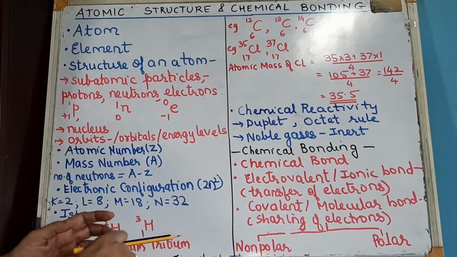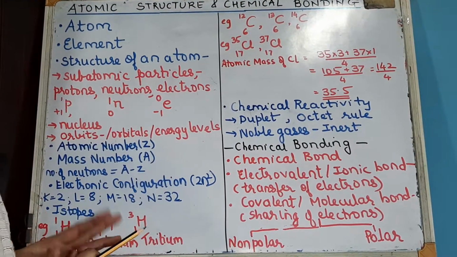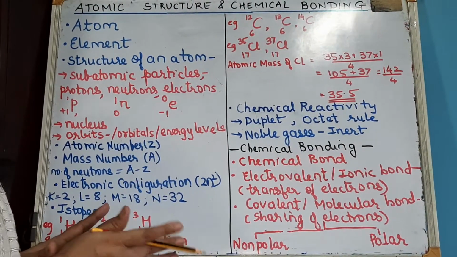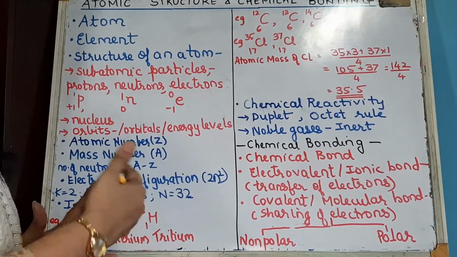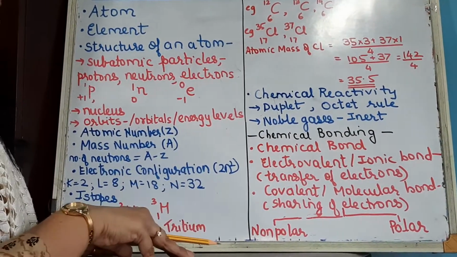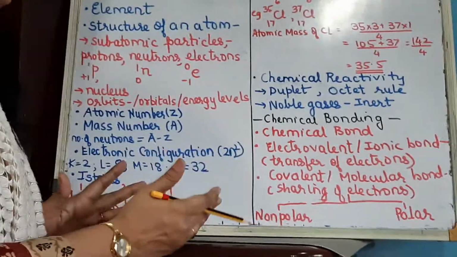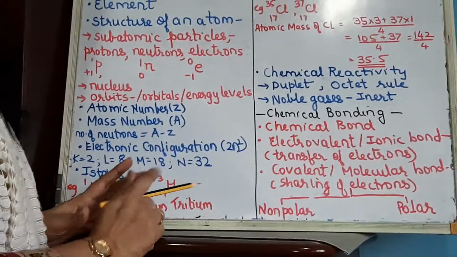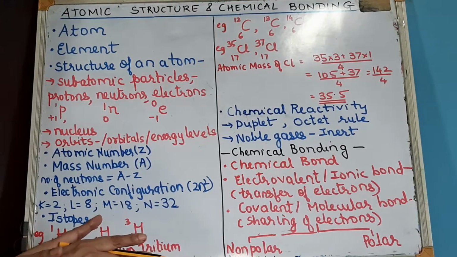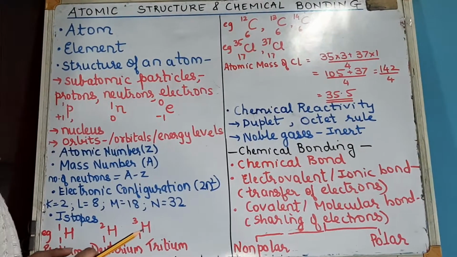Now isotopes have the same atomic number, so their chemical properties also will be the same. Physical properties are dependent on the mass number, and the mass number is different in isotopes because the number of neutrons is different. So their physical properties will be different. This is asked many times as a give reason, and it is an important give reason: isotopes have the same chemical properties but different physical properties.